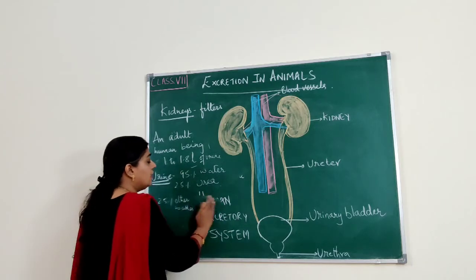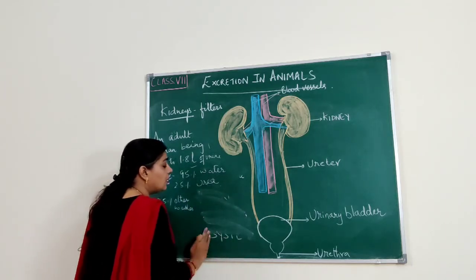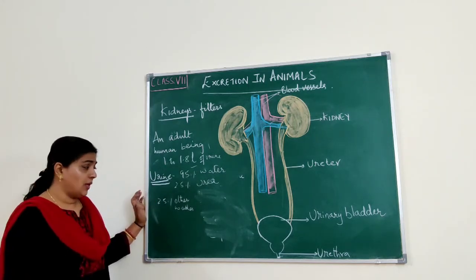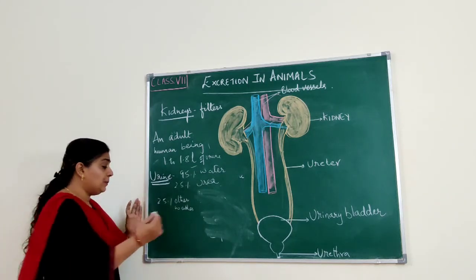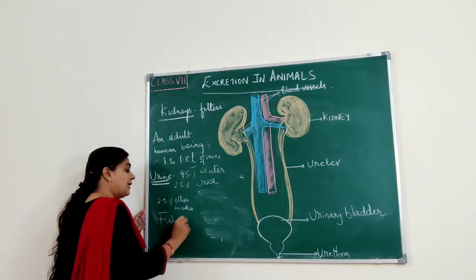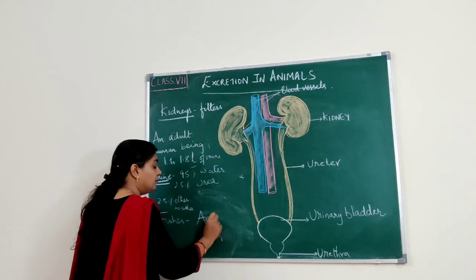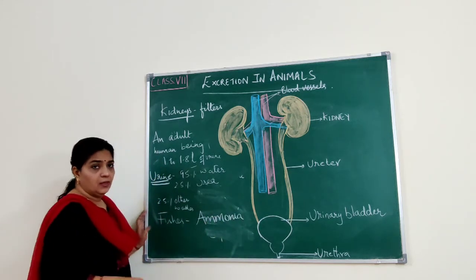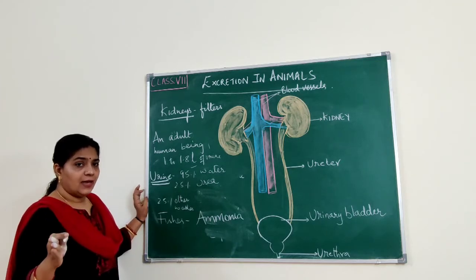And you know, all the animals do not excrete urea. Okay, it depends. Fishes will be excreting ammonia. I told you ammonia is a waste that is produced, right? So ammonia, uric acid and urea.